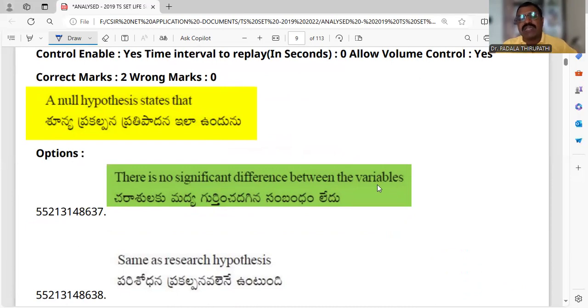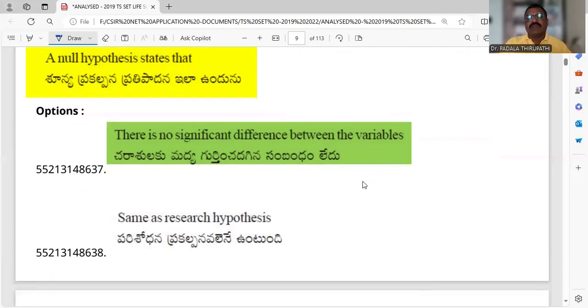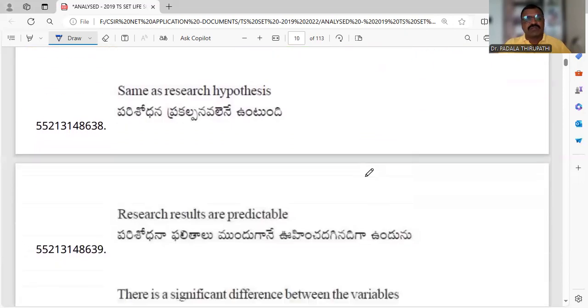Between the 2 variables, whether any significant difference is present or not, if there is no significant difference between the variables, the null hypothesis is implemented. Okay, so a null hypothesis states that there is no significant difference between the 2 variables.